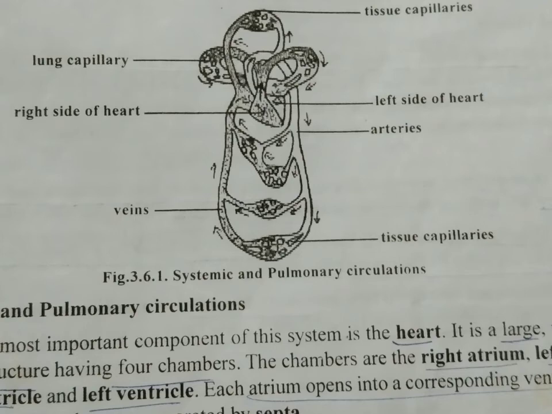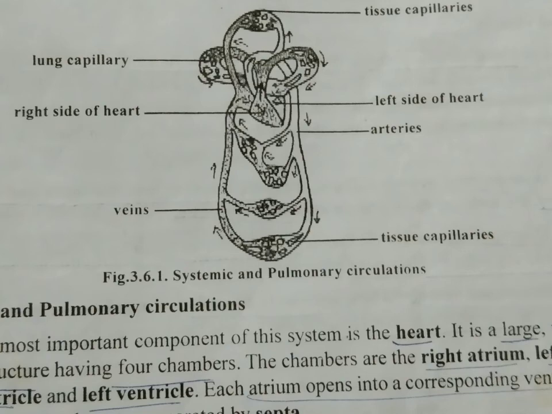Now, let us see about exchange vessels. These are the capillaries. The walls of these vessels allow exchanges between blood and the tissue fluid surrounding the cells. The substances commonly exchanged are oxygen, carbon dioxide, nutrients, water, inorganic ions, vitamins, hormones, metabolic products, and antibodies.